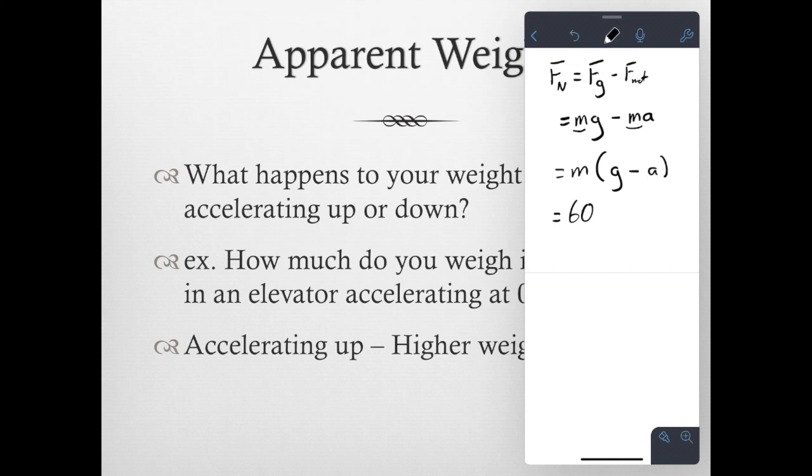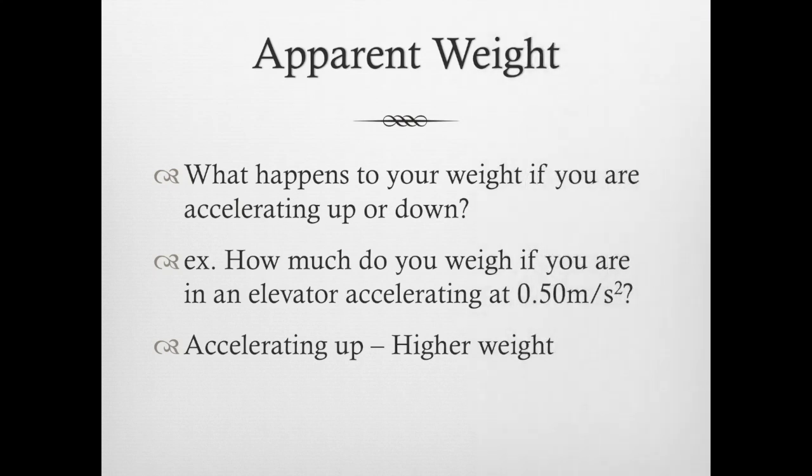Here our mass is still 60, gravity is still 9.8, and acceleration is still 0.5. Putting these numbers together, we find that our apparent weight is now 558 newtons, or 5.6 times 10 to the 2 newtons. From this, we can see that if you accelerate down, you actually have a lower weight.